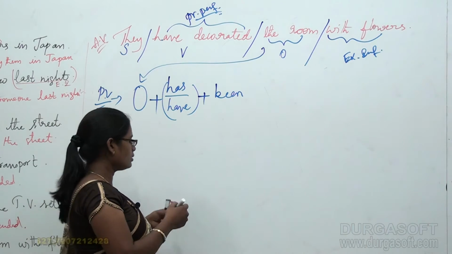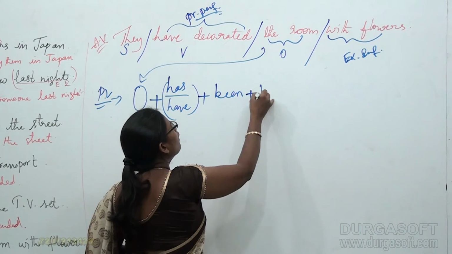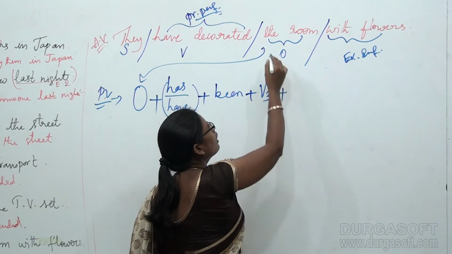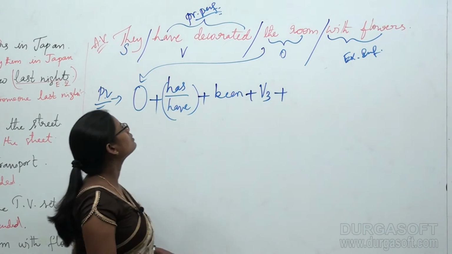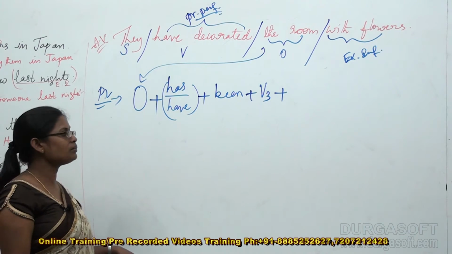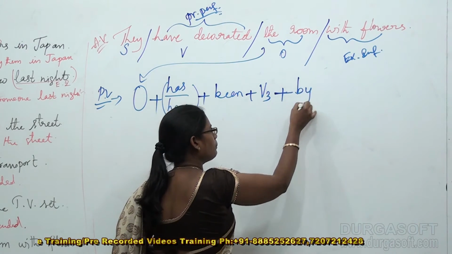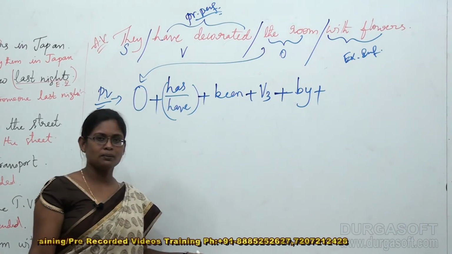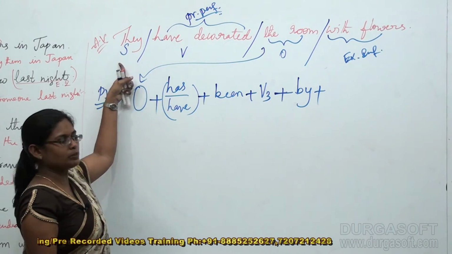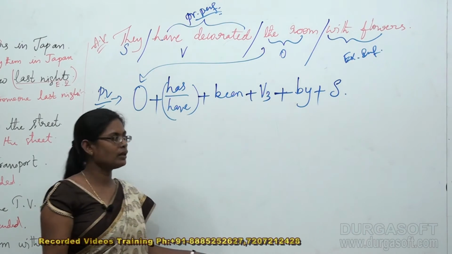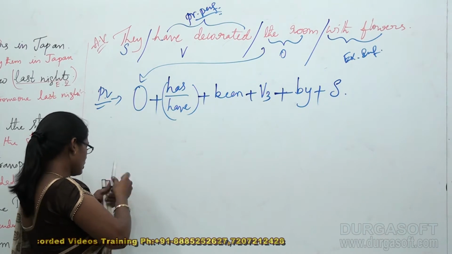And plus V3 form, plus what's the next structure immediately after V3? Very good, it is by, plus subject. What's the subject? Very good, it is the subject. And till here we have finished.